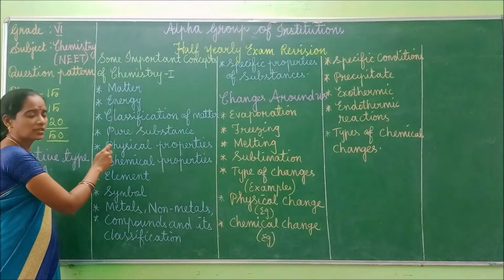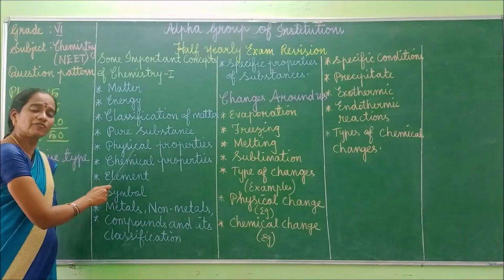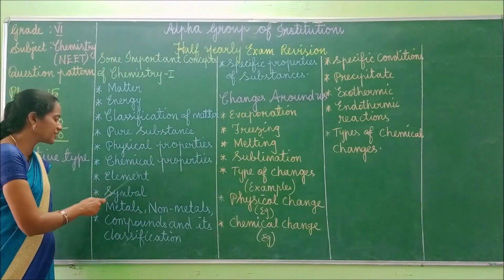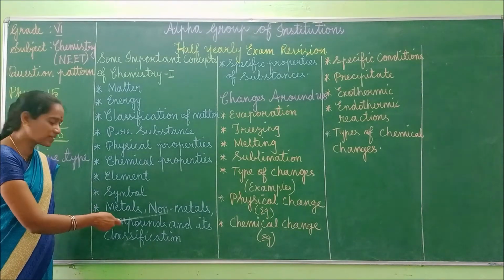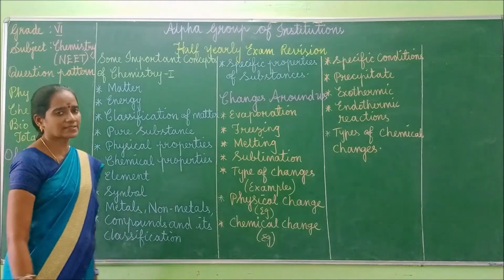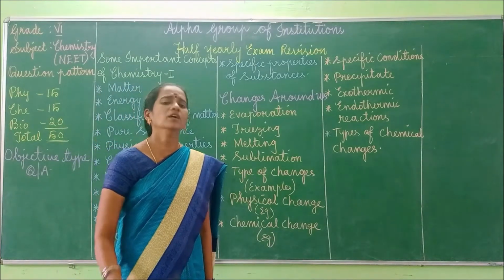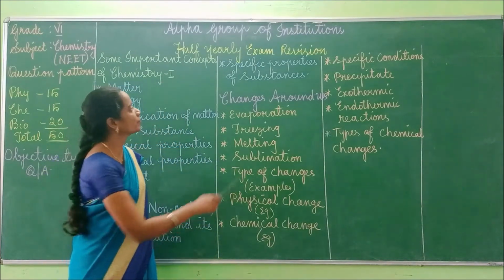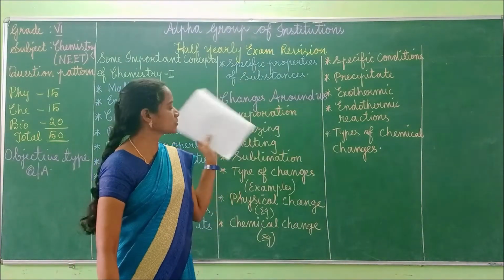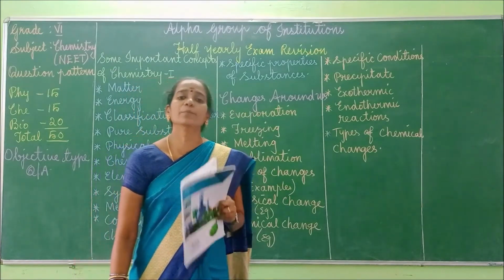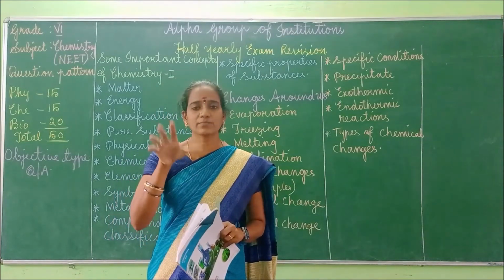Matter, energy, classification of matter, then what is meant by pure substance, its physical properties, chemical properties, and then define element, and what is meant by symbol, metals and non-metals, compounds and its classification, that is the 2 types of compounds, organic compounds and inorganic compounds, isn't it? So you should learn the examples also. Next, what are the specific properties of the substances? You should concentrate more on these in Some Basic Concepts of Chemistry 1. These are very important concepts in chemistry 1, right?